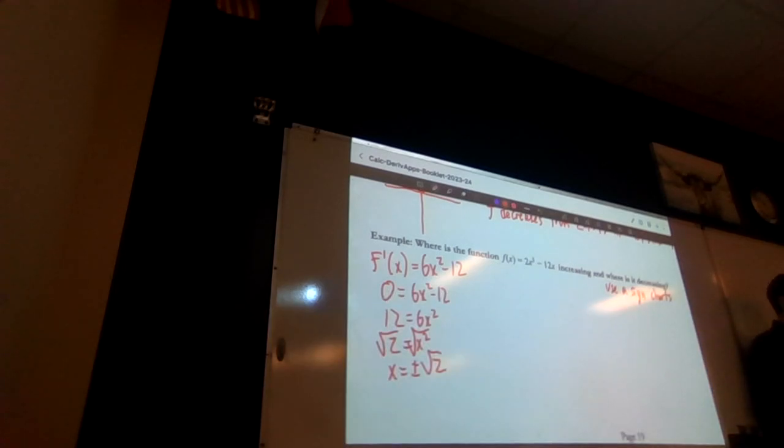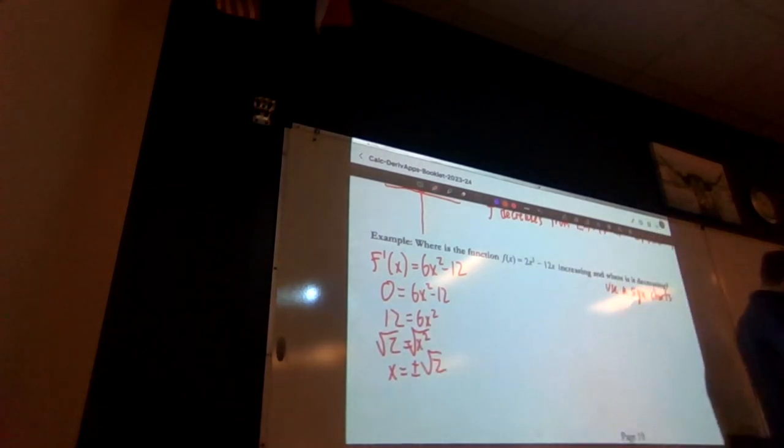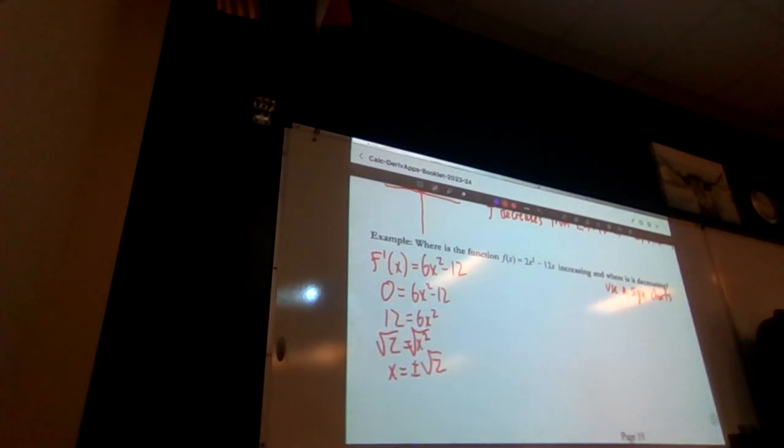Now, in order to make a sign chart, we need to find our zeros. For our zeros, my two zeros are root 2 and negative root 2. So I'm going to make a number line here, like so, and I'm just going to label the 2 points, negative root 2 and root 2. Then I'm going to draw the line through this.